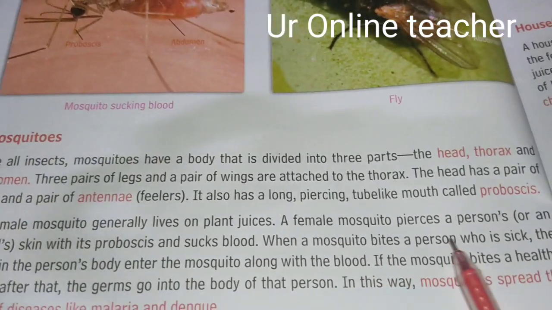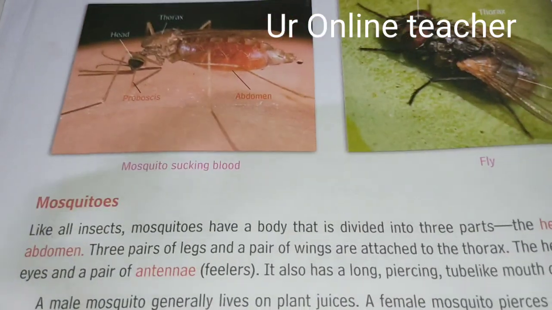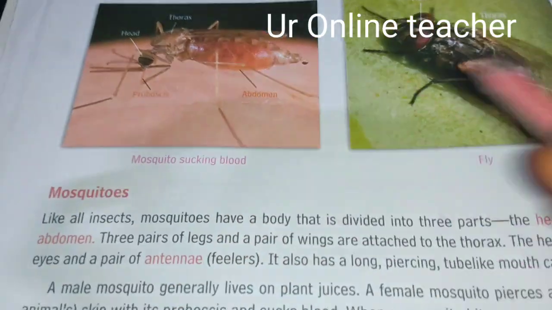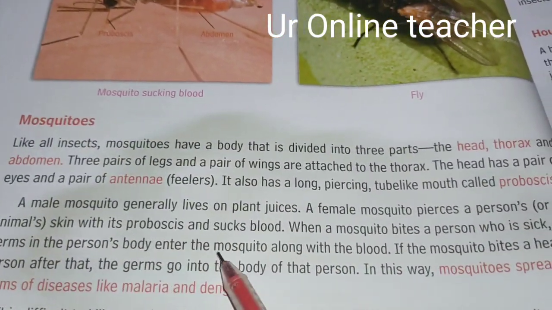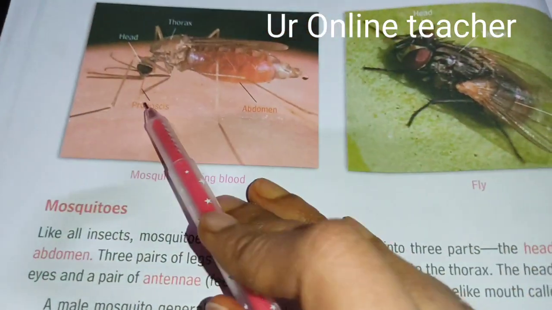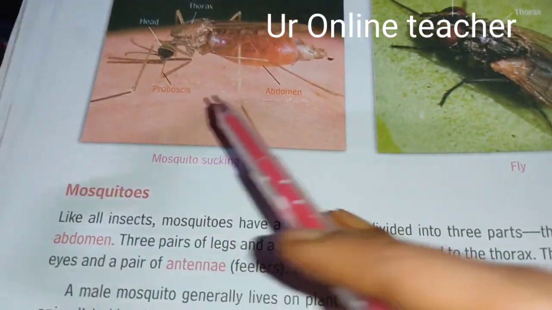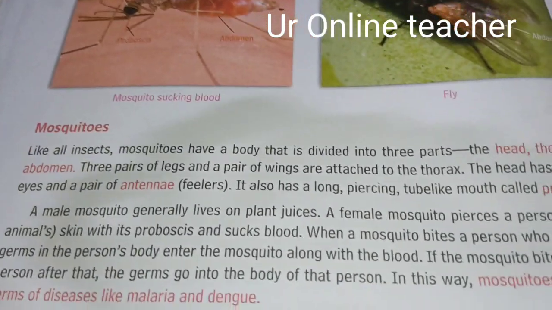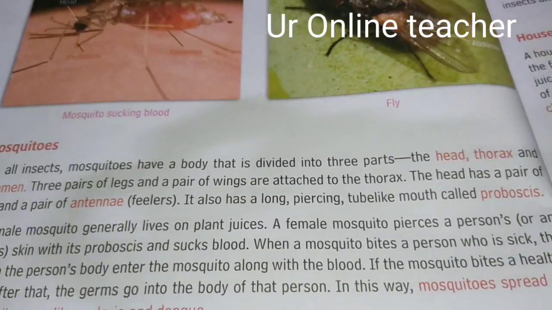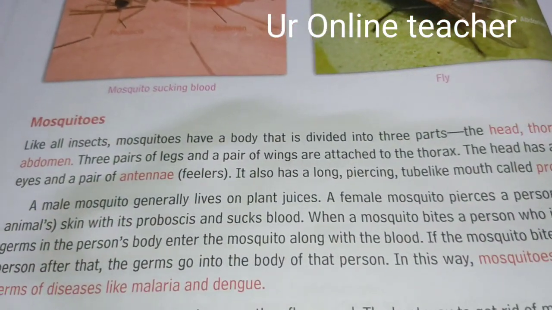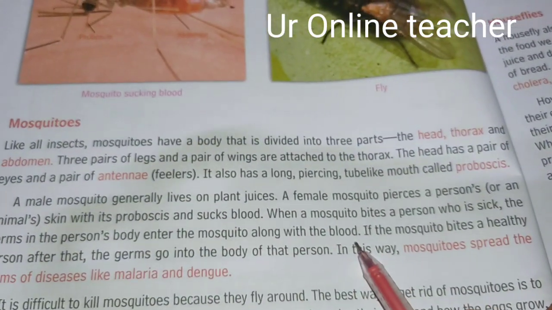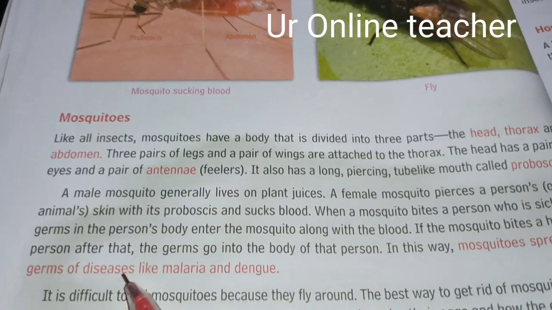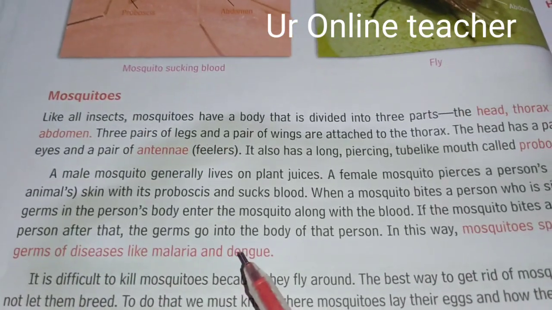So when a mosquito bites a person who is sick, the germs in the person's body enter the mosquito along with the blood. It will suck the blood, and along with the blood the germs also go into the mosquito. If the mosquito then bites a healthy person, these germs will go into the body of the healthy person. In this way the mosquitoes will spread the germs of diseases like malaria and dengue.